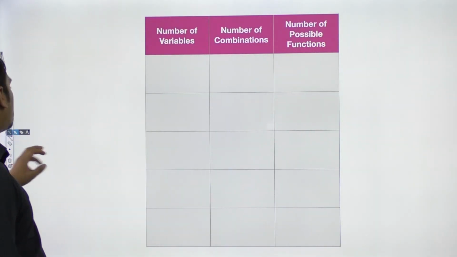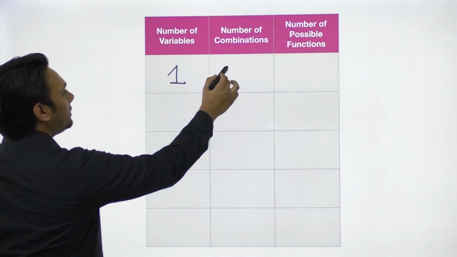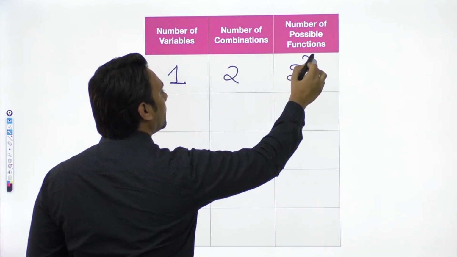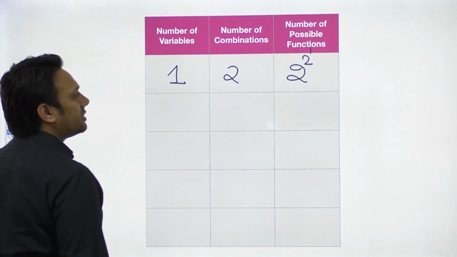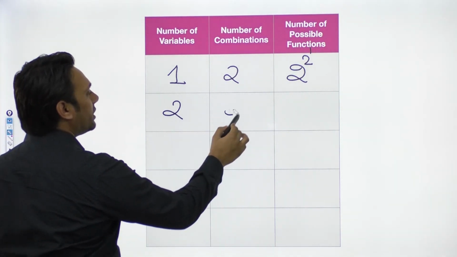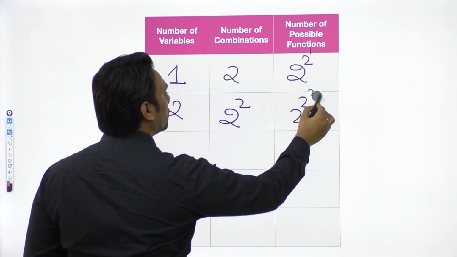Okay, so this is the table that you can see. If we have only one variable, with one variable there are two combinations possible. So number of functions are 2 raised to power 1. Okay, which is equal to 4 functions. With two variables there are 4 combinations possible, and number of functions are 2 raised to power 2.